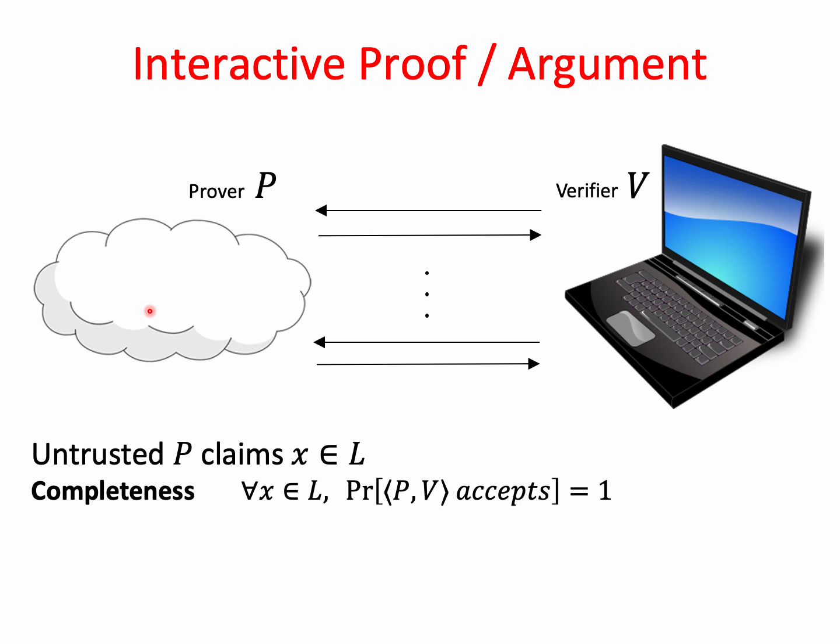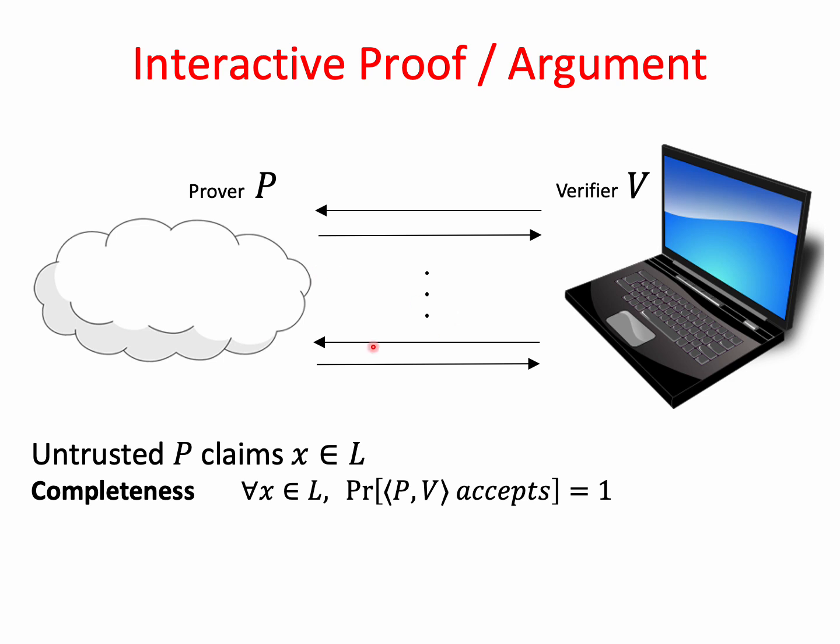This task is called delegating computation, and we model the computation by a language L and an input X, such that the client wants to know if X belongs to L, and the server always tries to convince it that this is indeed the case. We call the client the verifier, and we denote it by V, and we call the server the prover, and we denote it by P.